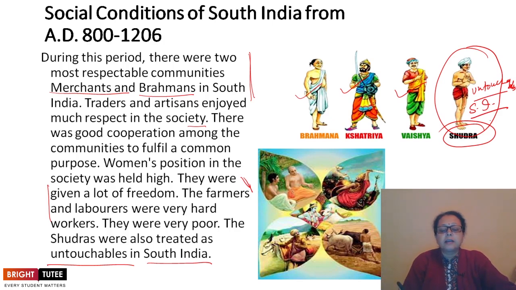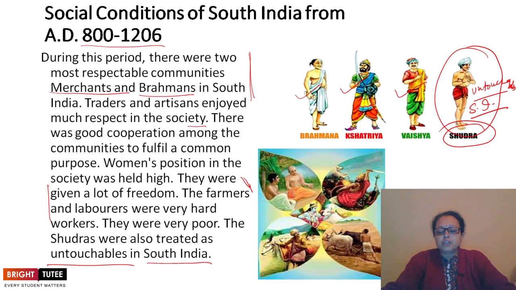So this way, the social condition was there in the beginning of the medieval period, the time period mentioned here, 9th to the beginning of the 13th century.